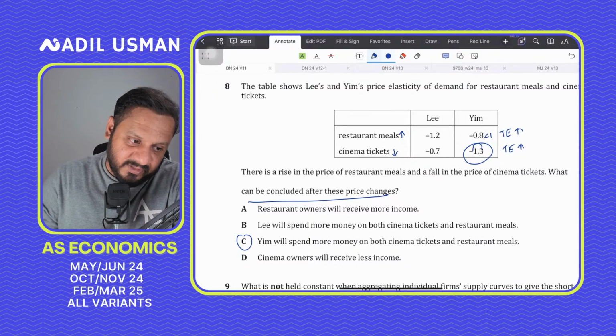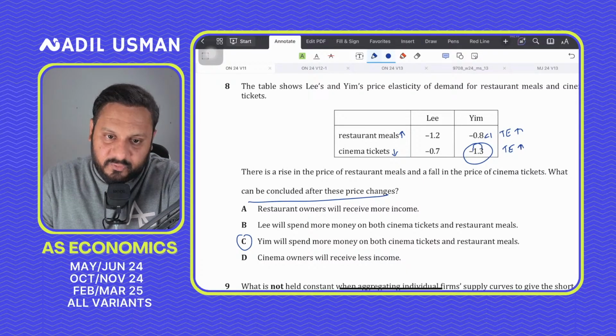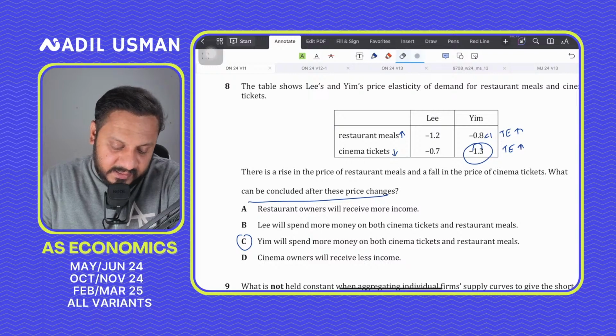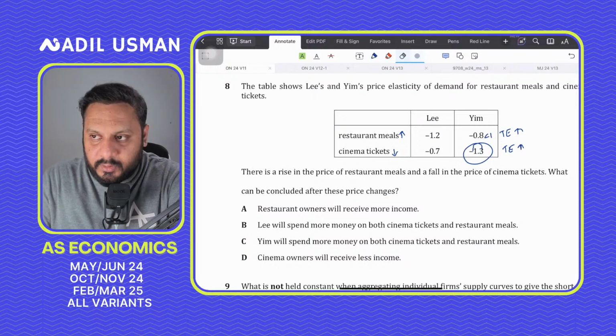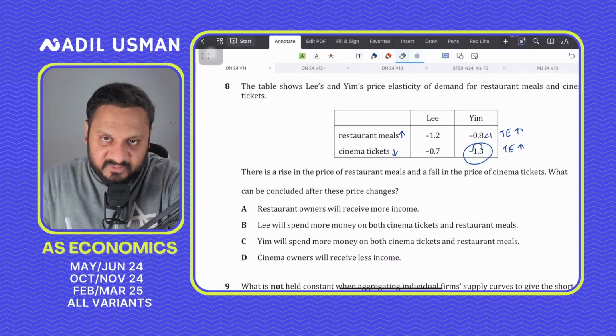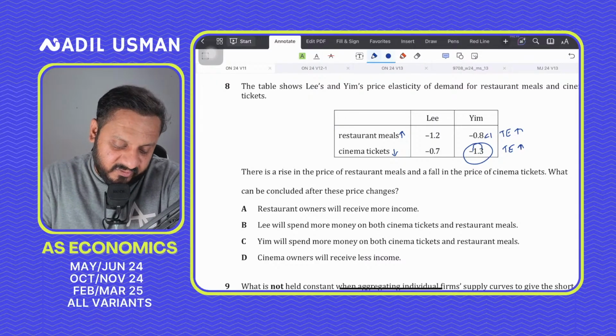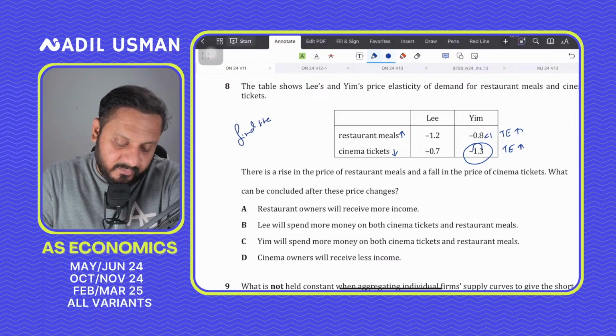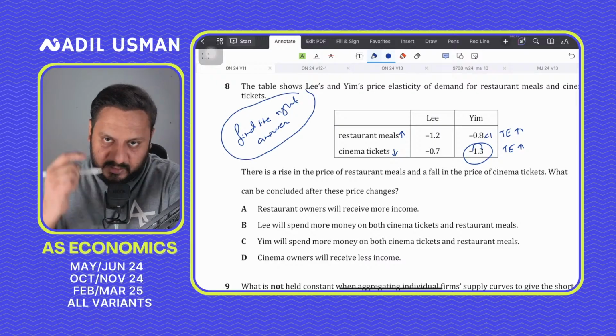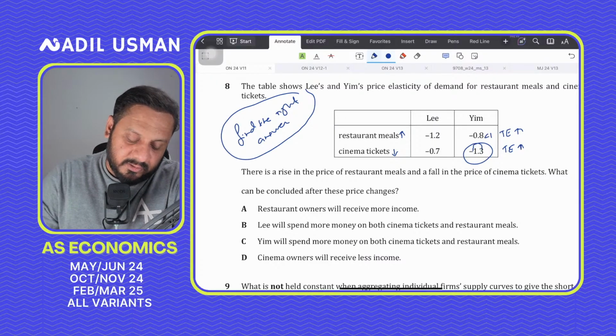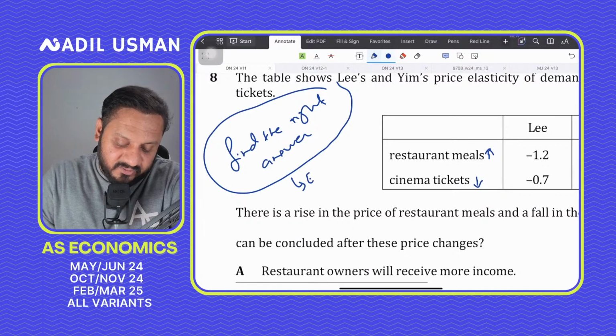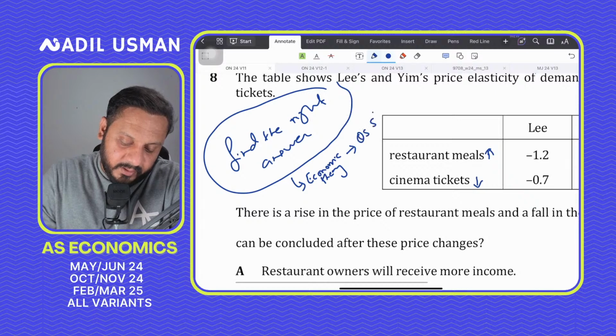Let me explain one thing. Every one of you should pay very close attention to what I am saying. For questions like these, I want the entire student body watching me right now to listen to me very carefully. For questions like these, we always try to find the right answer. And when we are trying to find the right answer, what is the thought process in our head? The thought process in our head is that we try to match economic theory with the question statement.